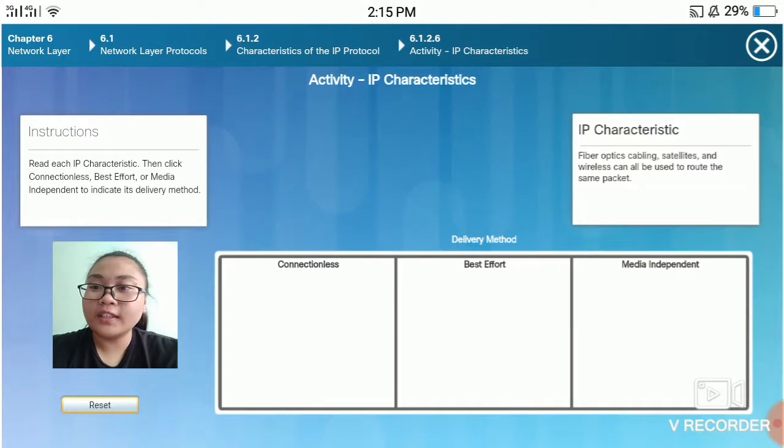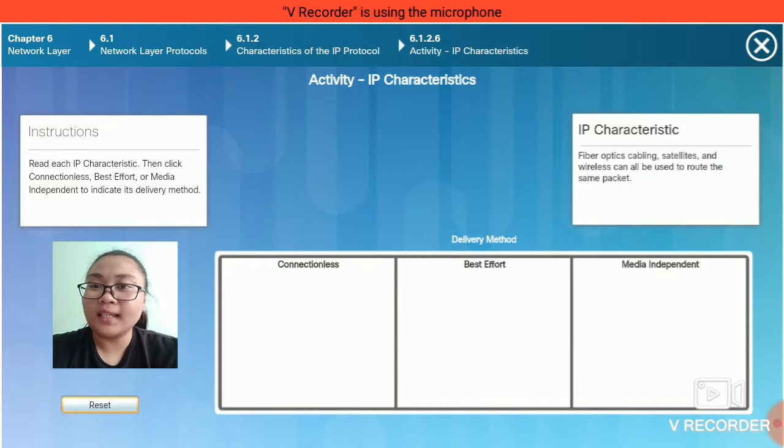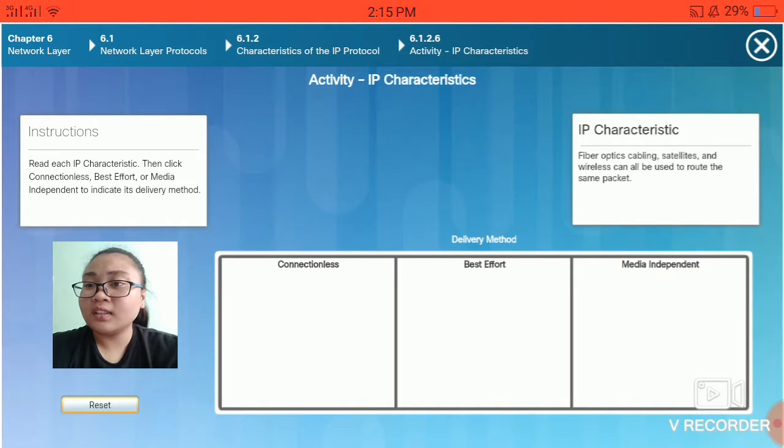Good day. For today's video, I am going to answer all the activities here in chapter 6. The first activity is entitled IP characteristics. Instructions: read each IP characteristic, then click connectionless, best effort, or media independent to indicate its delivery method.